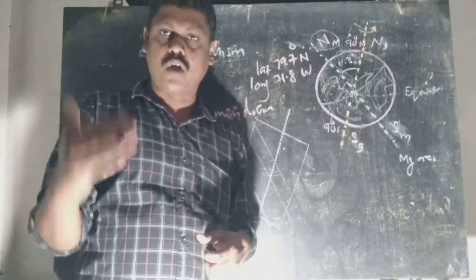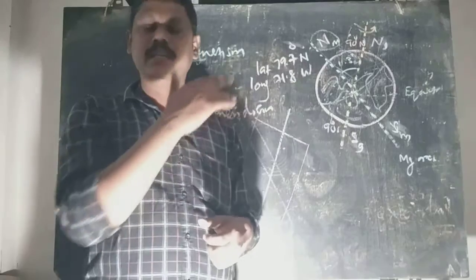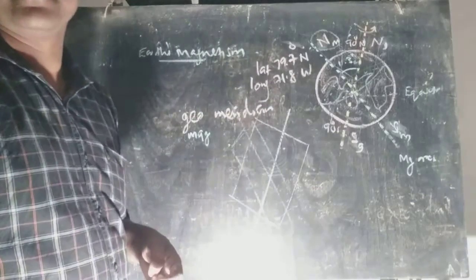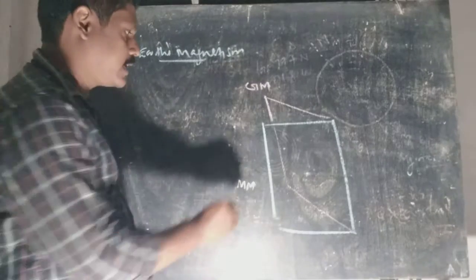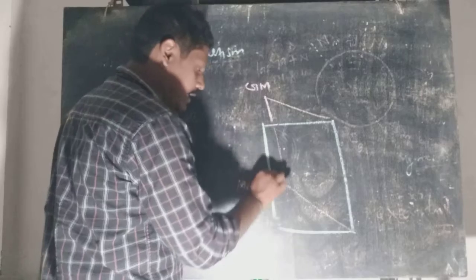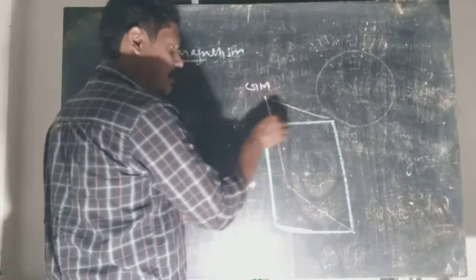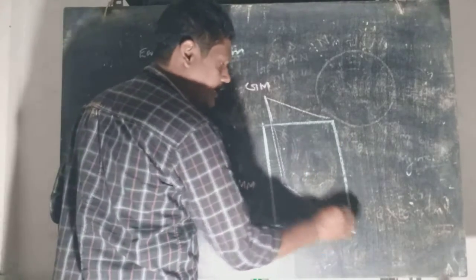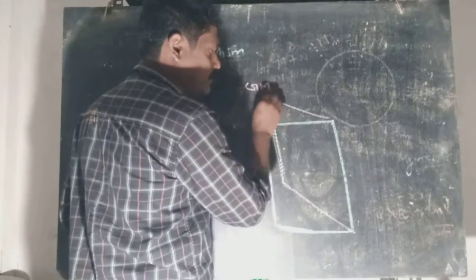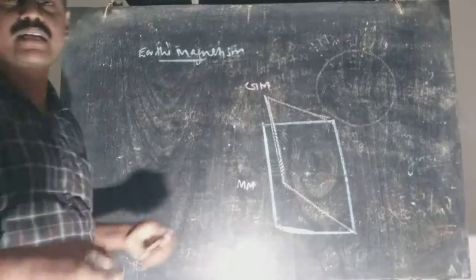Its north pole will be aligned towards the magnetic north in the magnetic meridian. So we have clearly found that the magnetic meridian and geographic meridian do not coincide. The planes of geographic meridian and magnetic meridian do not coincide. They have a small tilt in between.